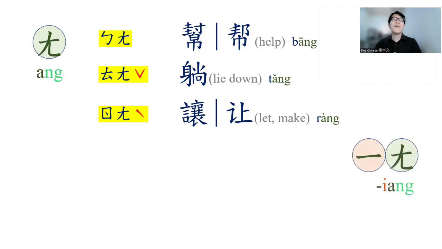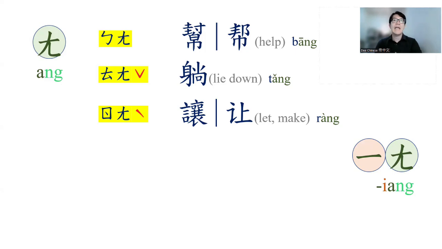So ang can also be combined with medials. When it is combined with i, it is read as yang. Here, even though a is still before the ng, the ng holds the back position of a. So a is not affected by i.